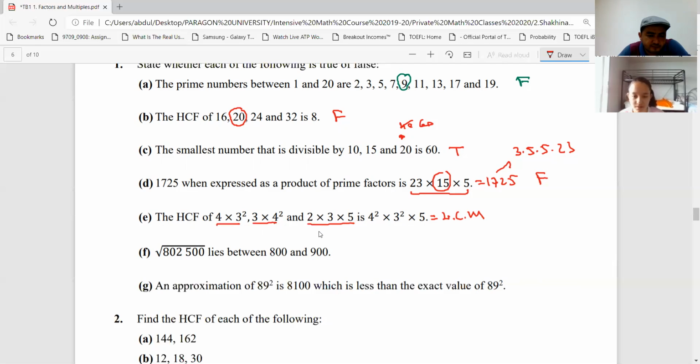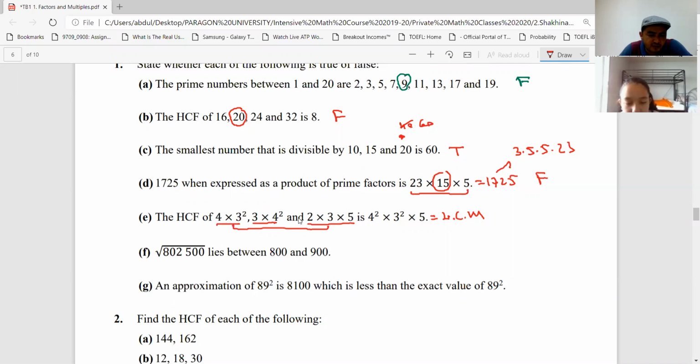And what is the highest common factor of these numbers, Shahina? Can you tell me? Just without evaluating, look at the numbers here. What is the highest common factor? 5? No. Is this number divisible by 5? No. So 5 cannot be the highest common factor.